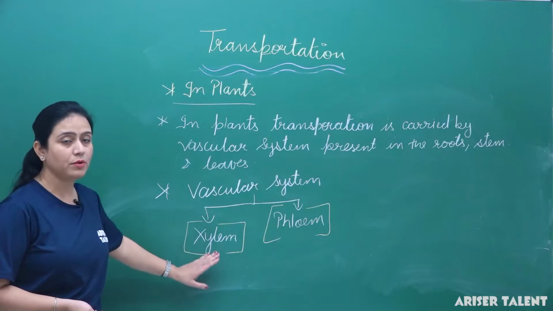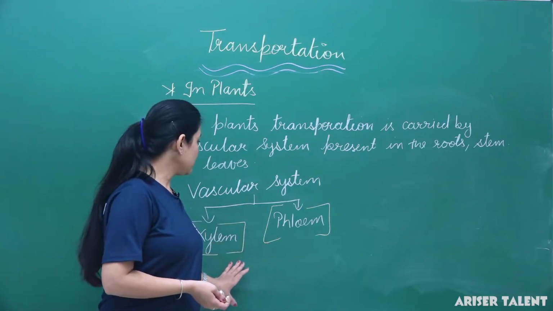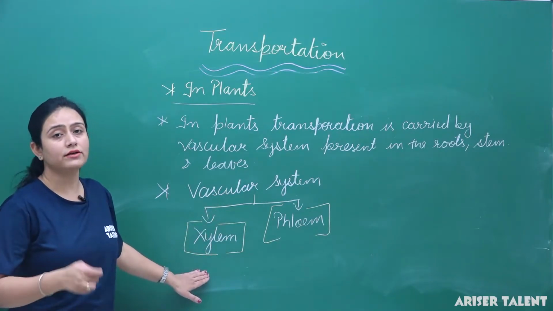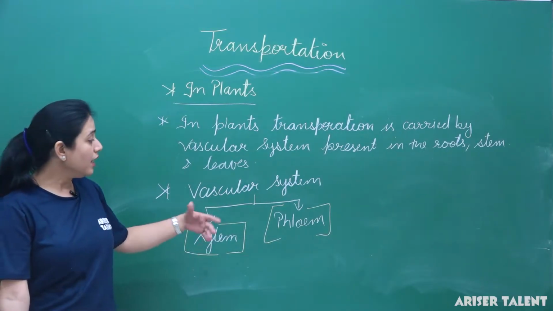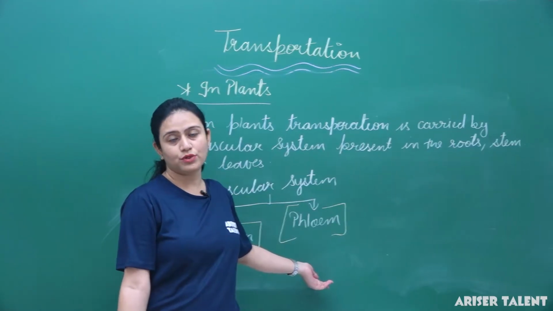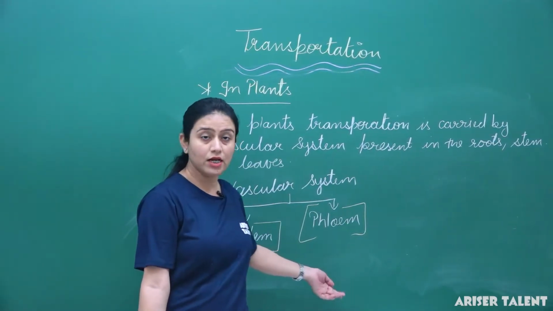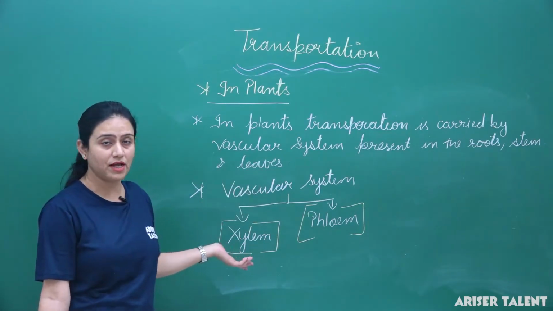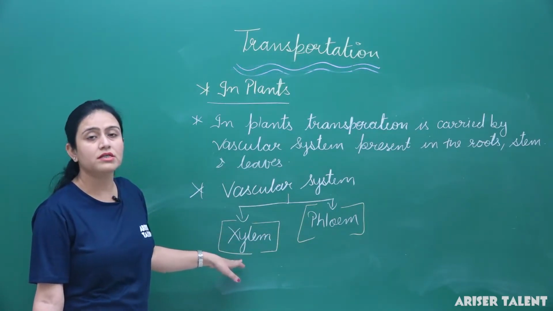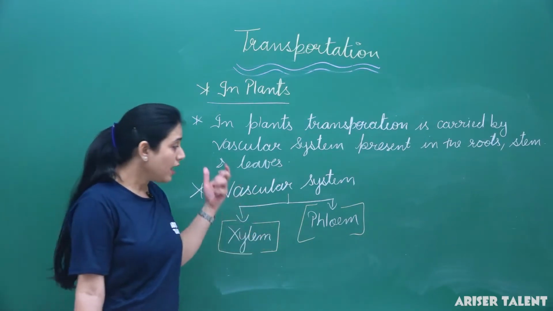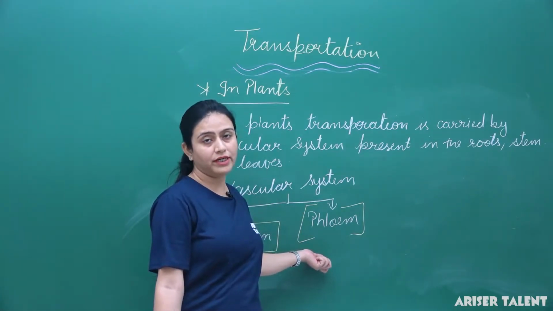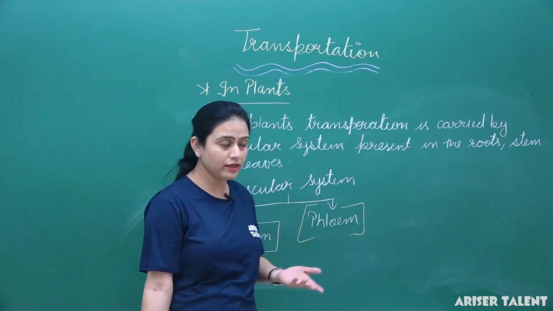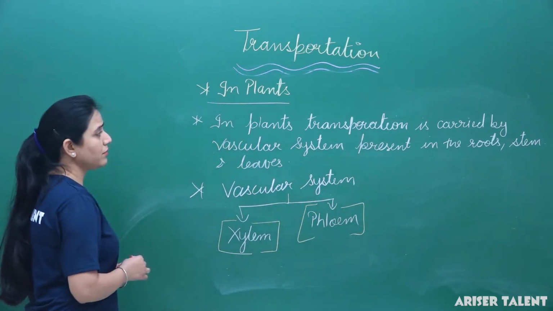Now we will talk about these two special vascular tissues, which are known as xylem and phloem. Xylem helps in the transportation of water and minerals, but phloem helps in the transportation of food materials. Clear? So this process of transportation of water and minerals in the plants, which is carried by the xylem, is known as ascent of sap, and the transportation of food material, which is carried by the phloem, is known as translocation. Clear? So let's talk about them in detail.